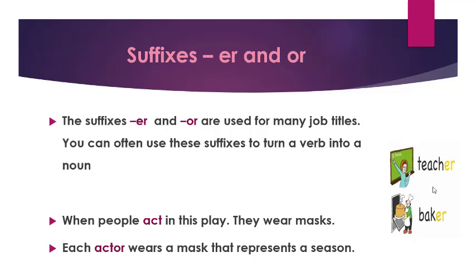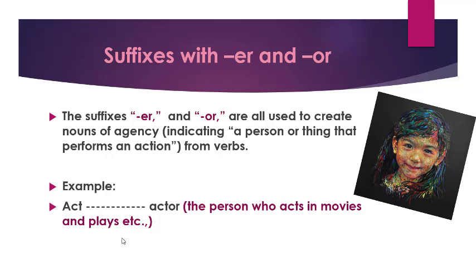Like here, when people act in this play, they wear masks. And act here is a verb. When I say each actor wears a mask that represents a season, actor here is a job title and a noun. Suffixes er and or indicate a person or thing that performs an action. When I say act and I put or at the end, that is the person who acts in movies and plays, etc.